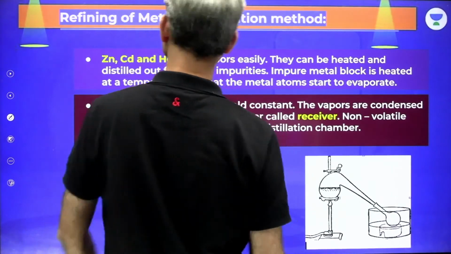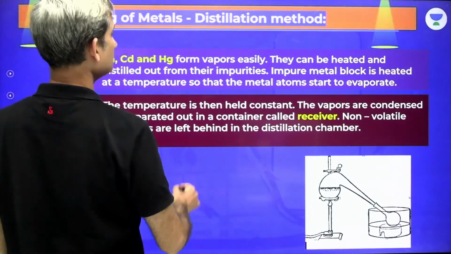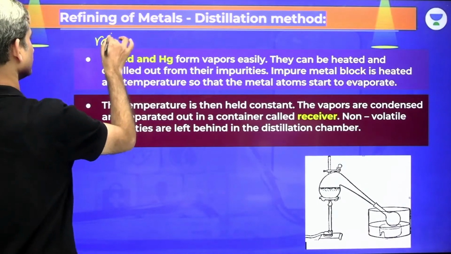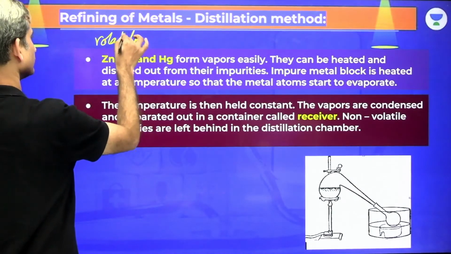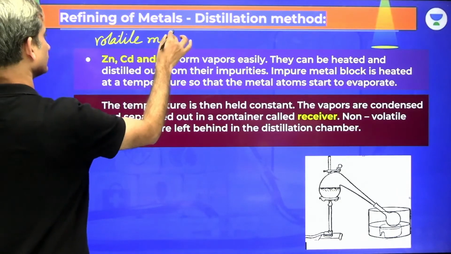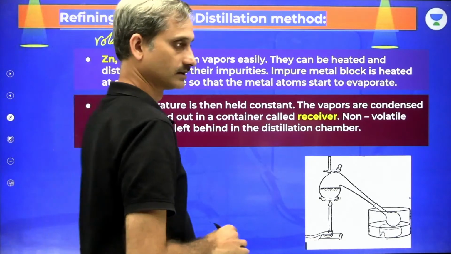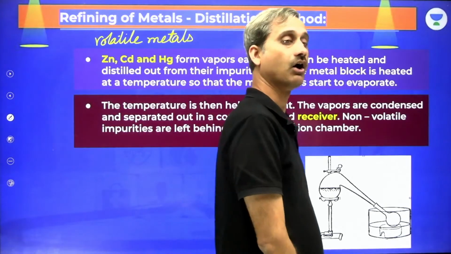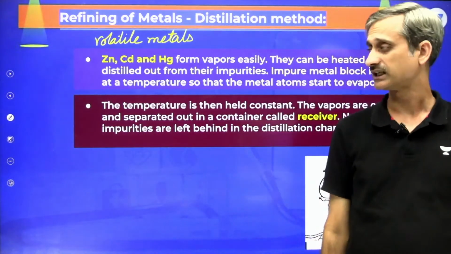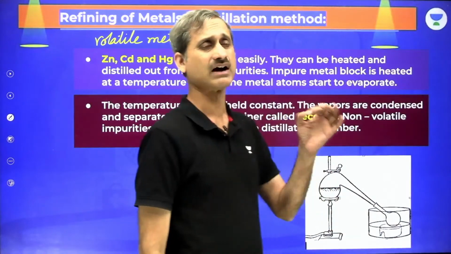Distillation, quite obviously, is for the volatile metals. Volatile metals means they are easily evaporable.